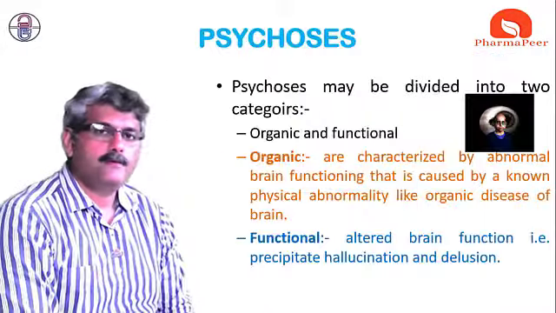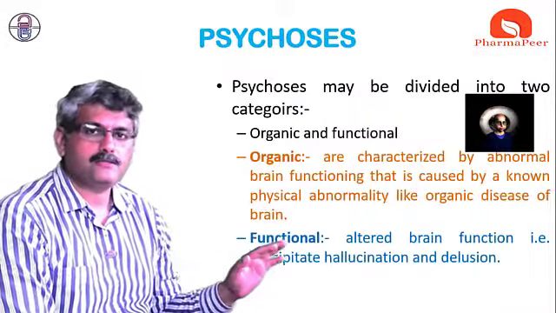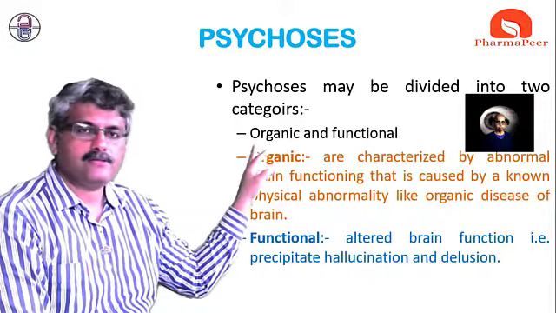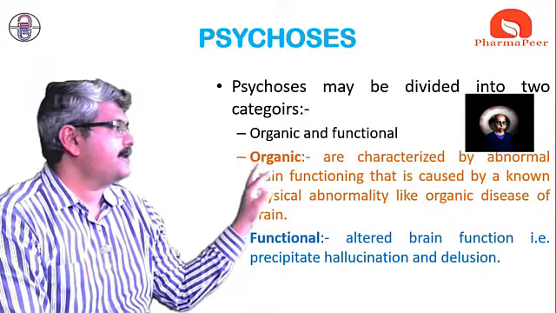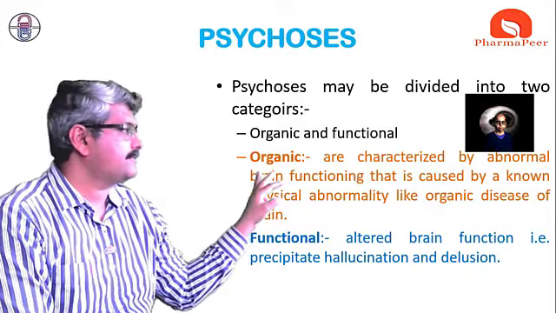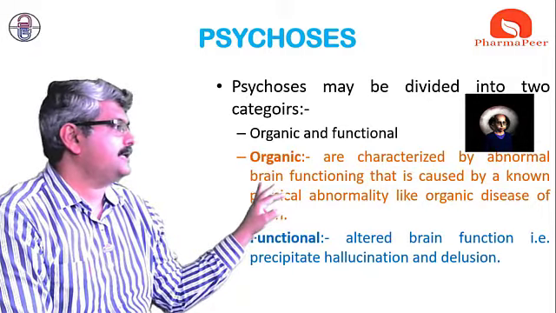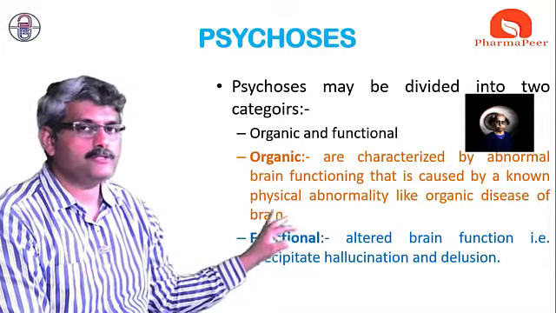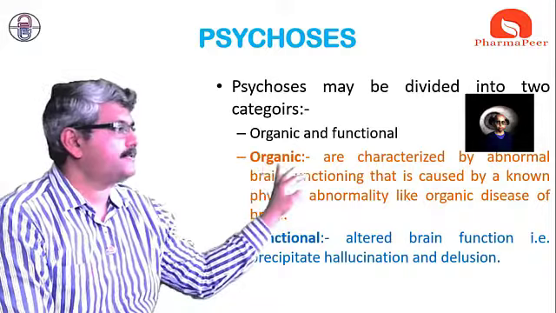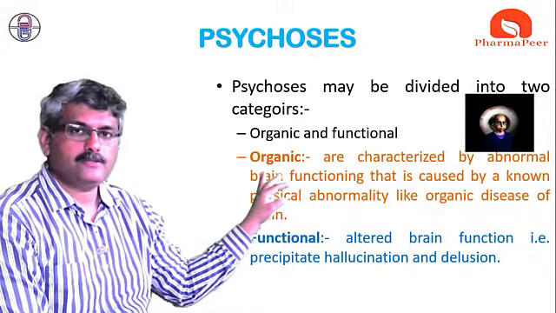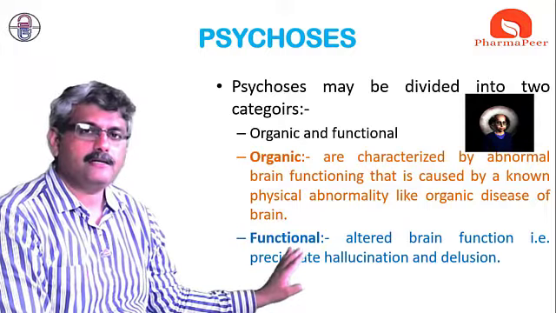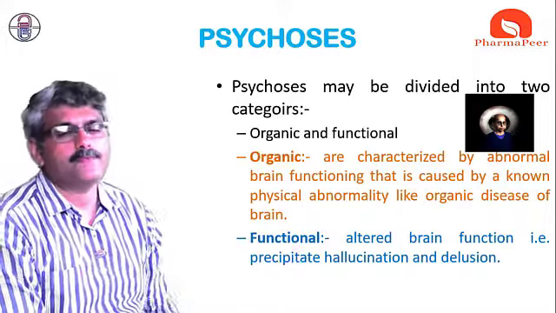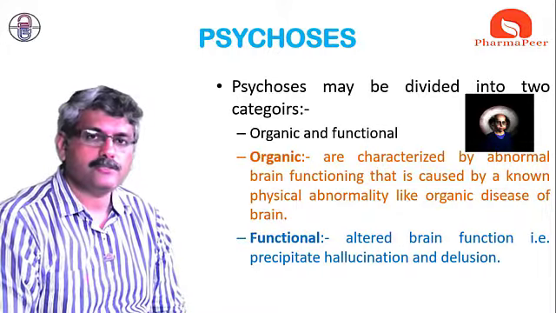Before that, first we will see what psychosis is. Generally, psychosis is categorized into two types. One is organic psychosis and the second is functional psychosis. We call it an organic psychosis when brain functioning is affected by physical abnormalities, like some organic disease of the brain or some accidental event. The patient who suffers from that is called an organic psychosis patient. While if the brain function is altered because of hallucinations and delusions, then we call it a functional psychosis.